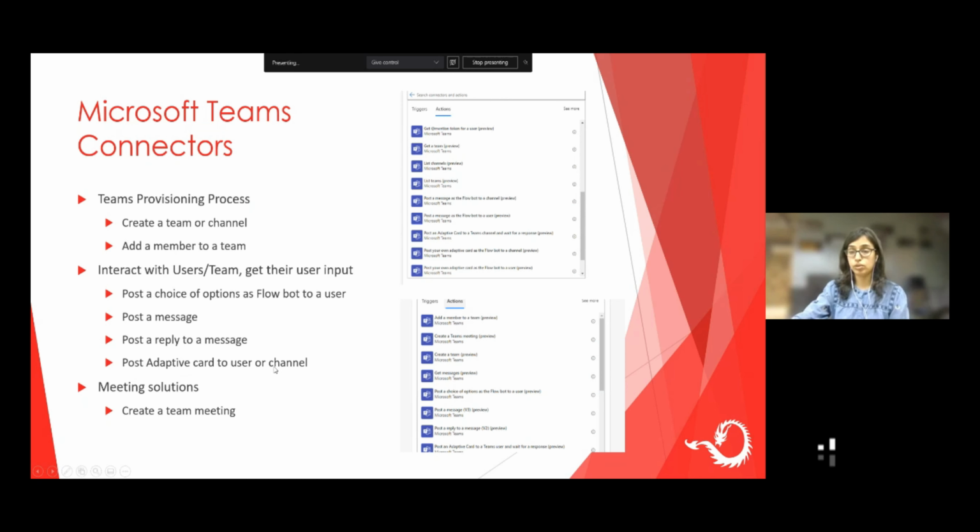We will see this today. And if you're doing a conference or meeting solution, then you can also create Teams meetings in your Microsoft Flow. So if you want to do some automations where a meeting gets automatically scheduled based on some data, you can use this connector.